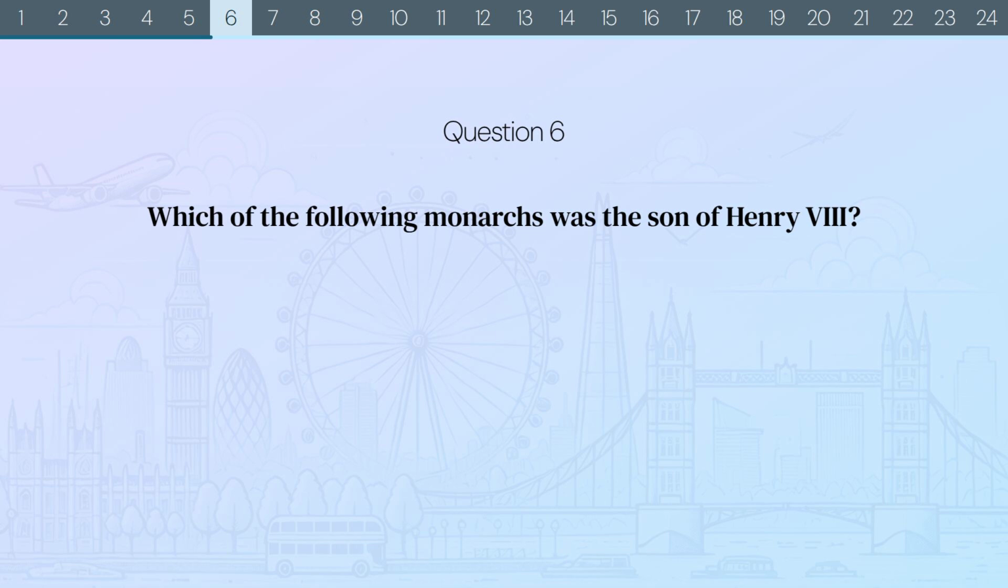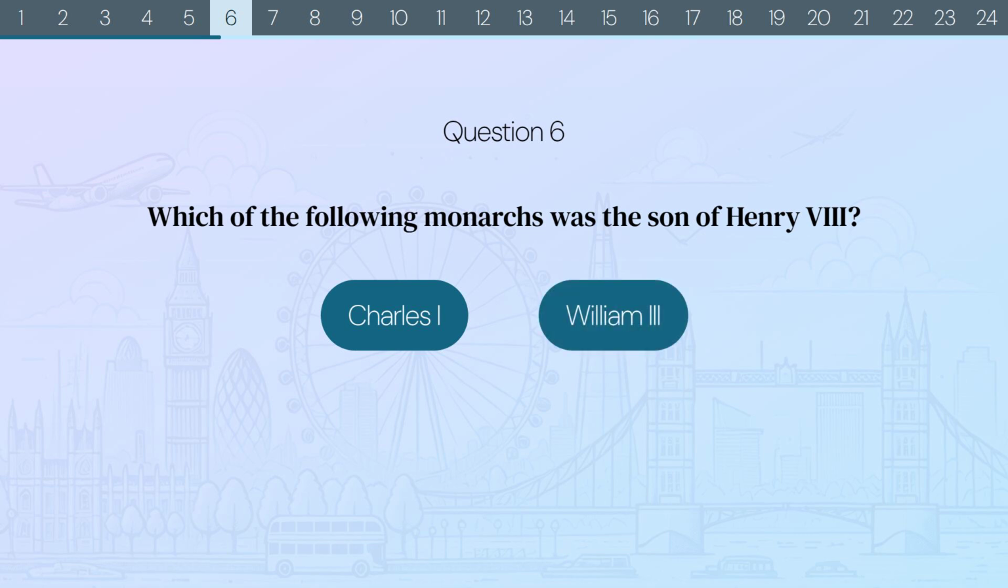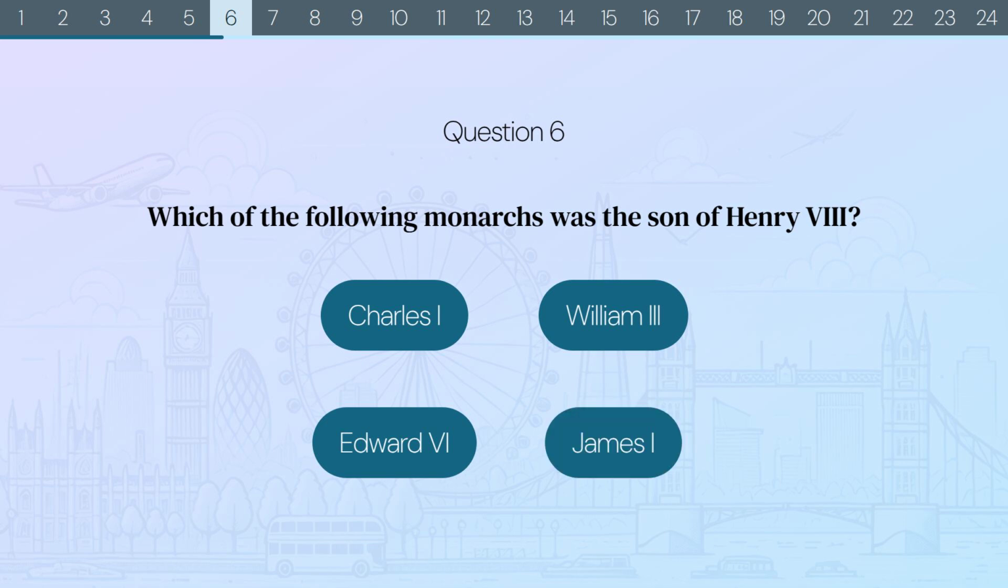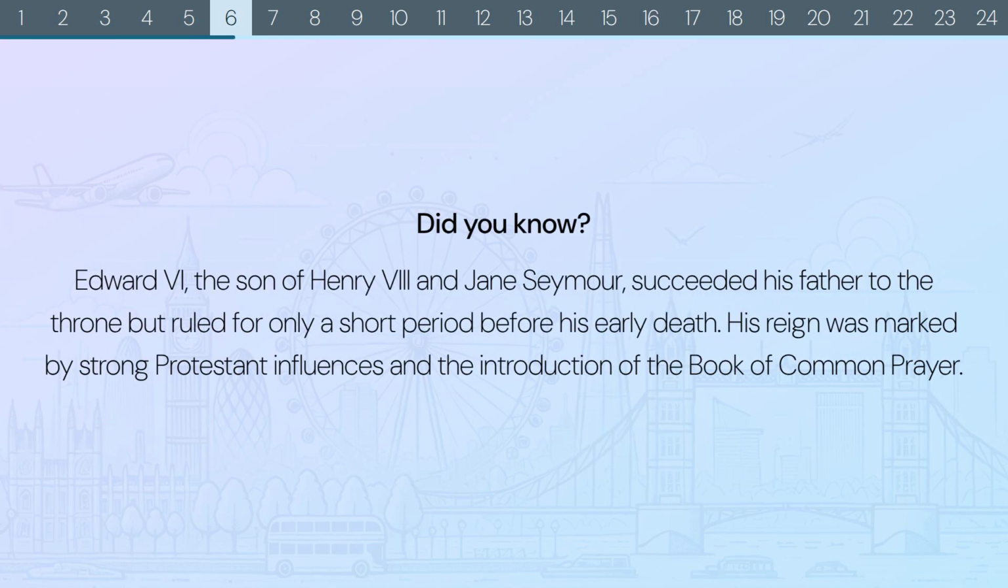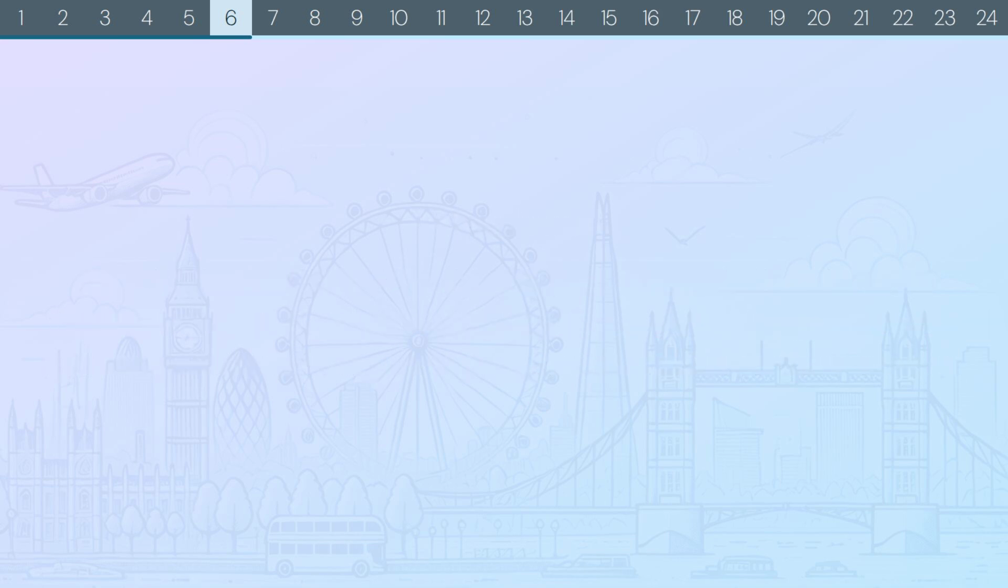Question 6. Which of the following monarchs was the son of Henry VIII? Charles I, William III, Edward VI, or James I? The correct answer is Edward VI. Did you know? Edward VI, the son of Henry VIII and Jane Seymour, succeeded his father to the throne but ruled for only a short period before his early death. His reign was marked by strong Protestant influences and the introduction of the Book of Common Prayer.